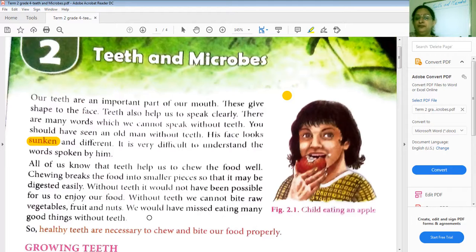Without teeth, it would have been very difficult for us to enjoy our food. Without teeth, we cannot even bite raw vegetables, fruit, and nuts. We would have missed eating many good things without teeth. So healthy teeth are necessary to chew and bite our food properly.